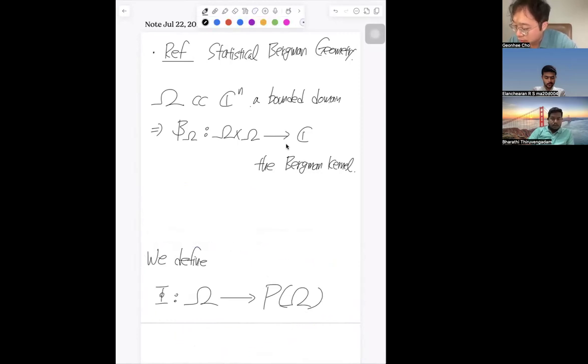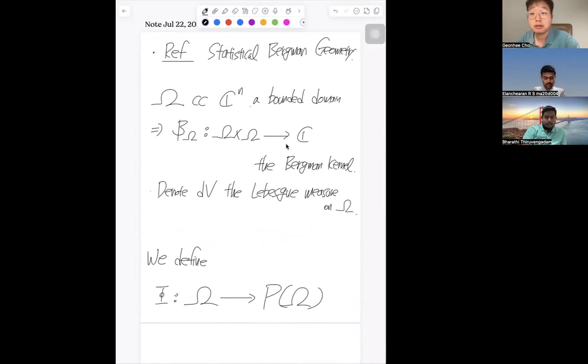We also denote dV, the Lebesgue measure on Omega. In particular, this must be a finite measure because we start from a bounded domain, and we denote also P of Omega.